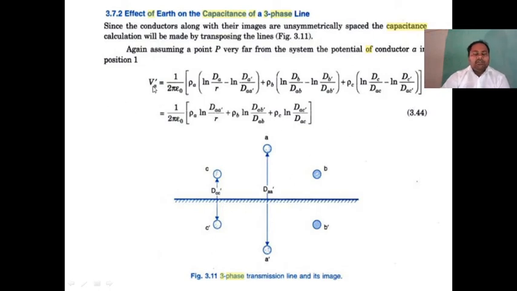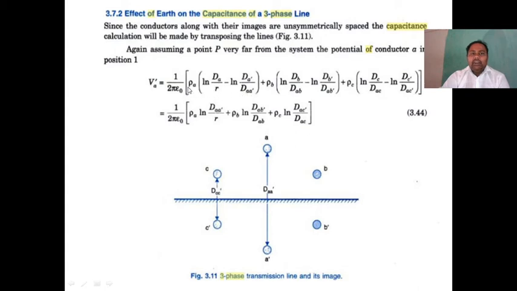So please observe carefully. For VA dash, here we are also using the transposition. Transposition is changing the position of conductors at regular intervals. So what is VA dash? Conductor A is in the first position. What is the formula? Same: rho by 2 pi epsilon naught, log dA by R minus log dA dash by dA dash.